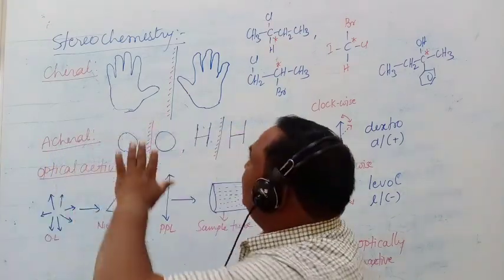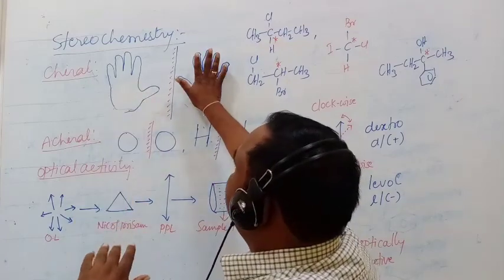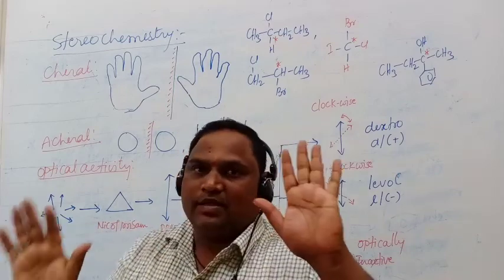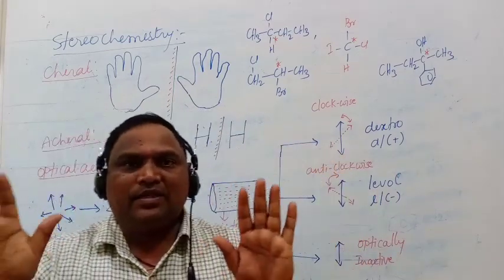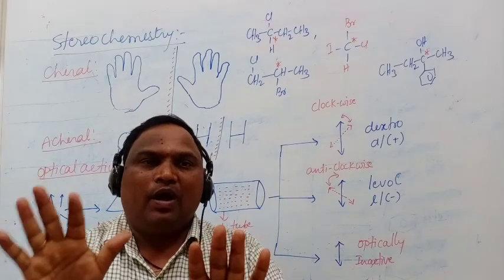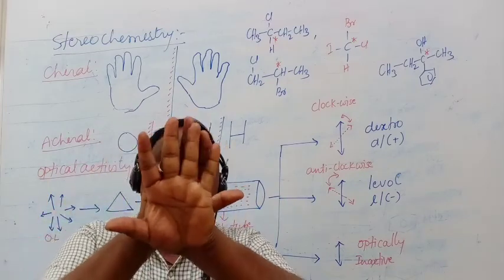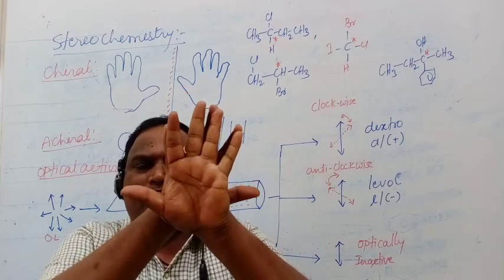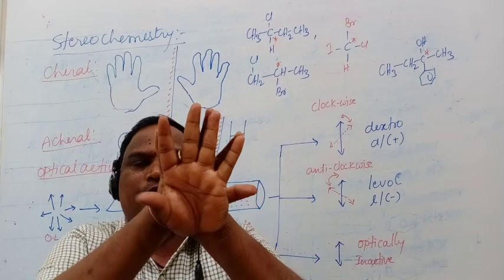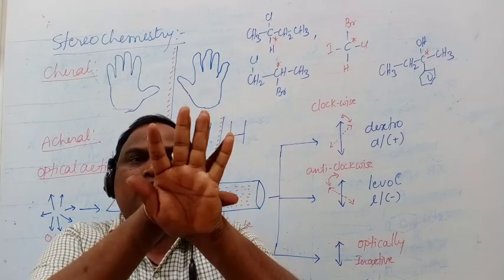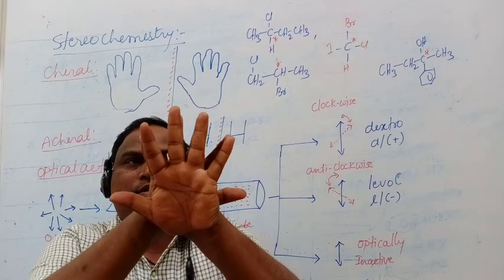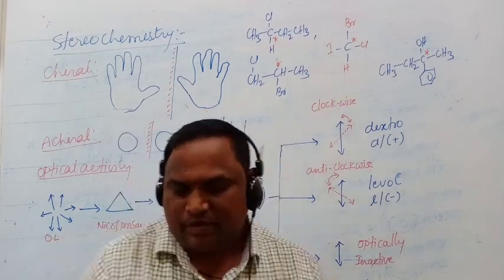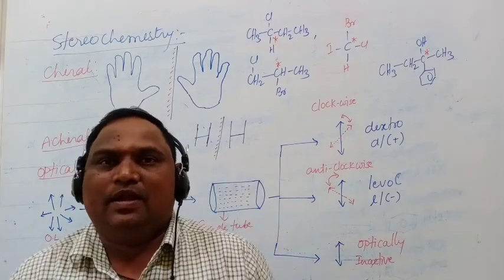hand. This is the image of the left hand. This is the image of the right hand. If I take these two images and keep one over the other, like this, they do not fit perfectly to each other. Therefore they are called non-superimposable mirror images. Examples are left and right hands.